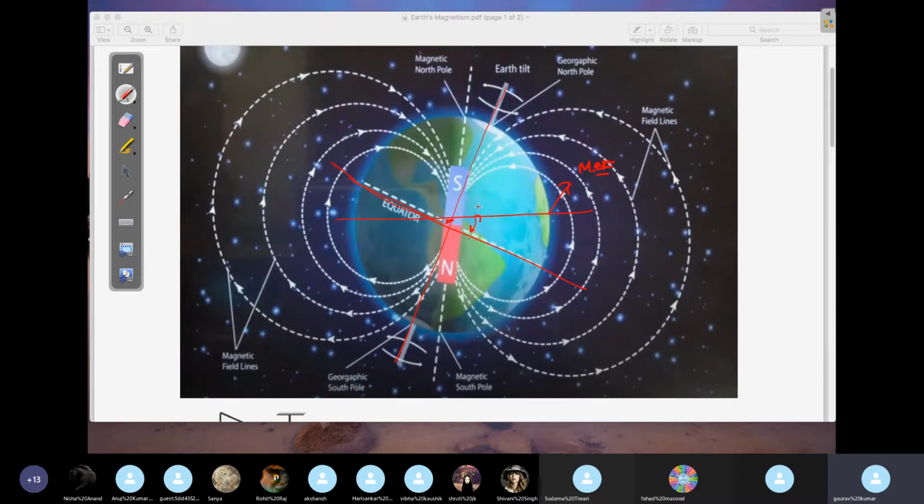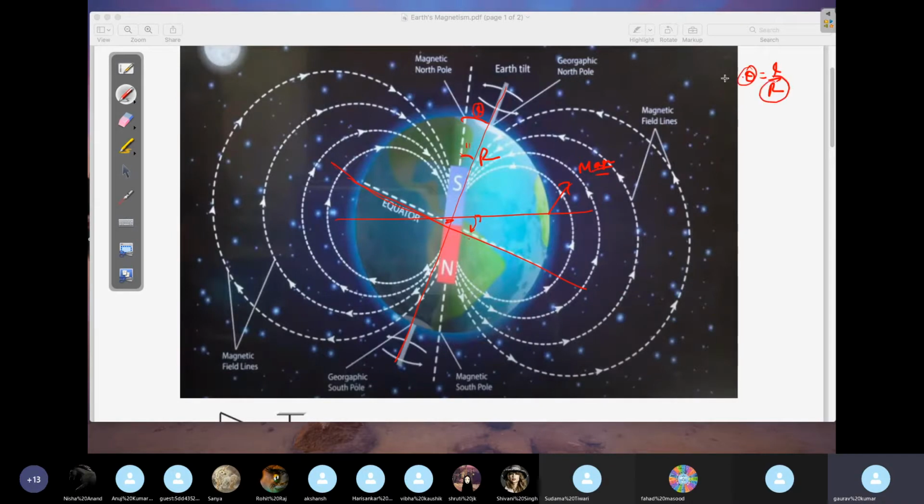I'll tell you the reason why. Please hear. Theta is L by R. Theta is L by R, right? So this theta, in radians, is very, very small, and this R is huge. So this length will become very, very small, or the theta will also be very, very small.